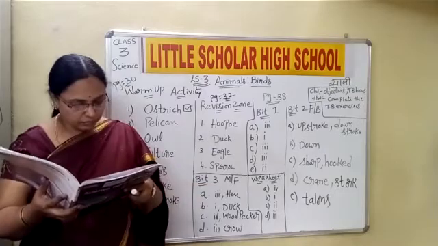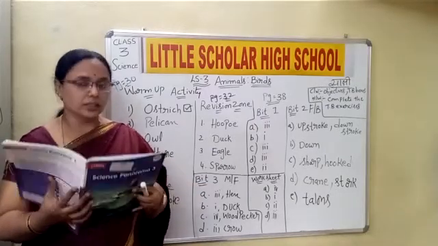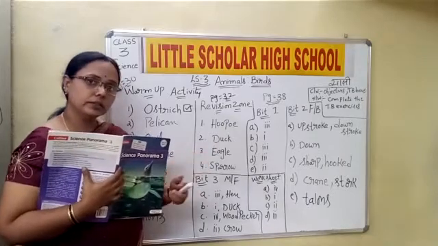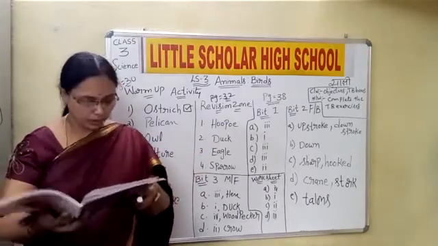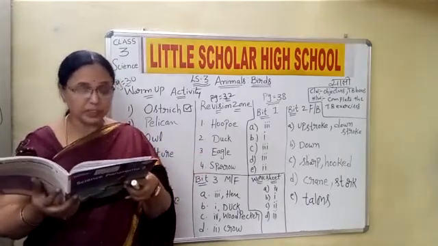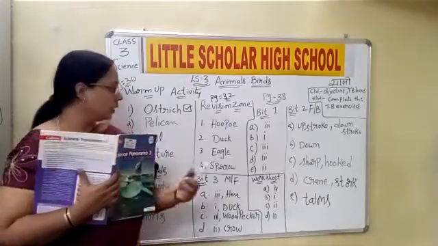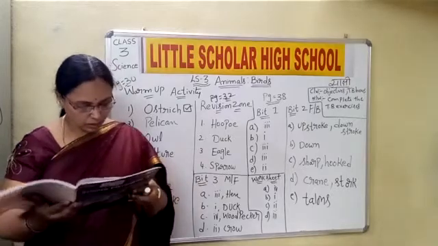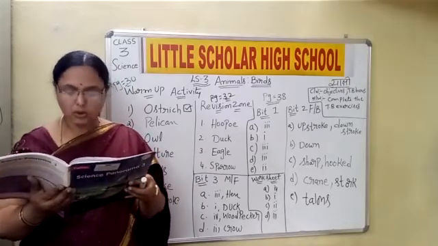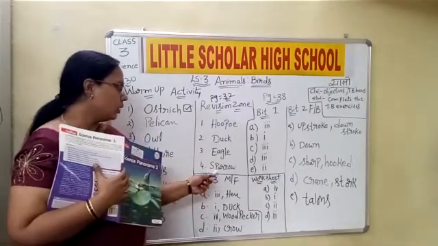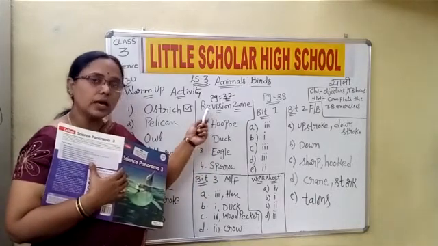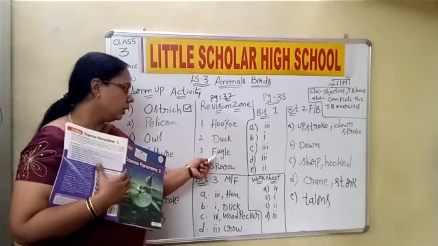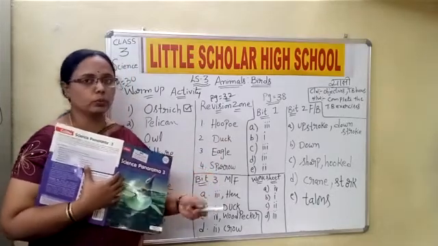Then the second one, flat broad beak. The answer is duck. Sharp hooked beak: eagle, the third answer. Sharp, hard and strong beak: sparrow. So for the revision zone, the answers are hoopoe, duck, eagle and sparrow.